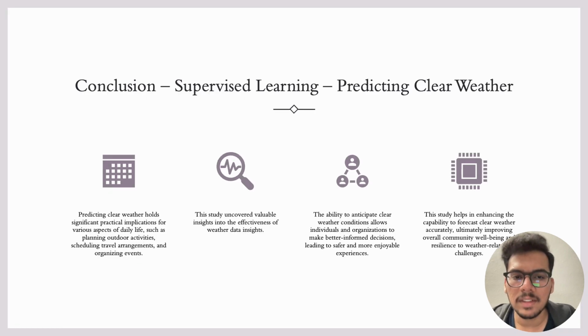Now, to wrap the things, let's get into the conclusion part for supervised learning for predicting clear weather. Predicting clear weather holds significant practical implications for various aspects of daily life, such as planning outdoor activities, scheduling travel arrangements, and organizing events, etc. This study uncovered valuable insights into the effectiveness of weather data insights. The ability to anticipate clear weather conditions allows